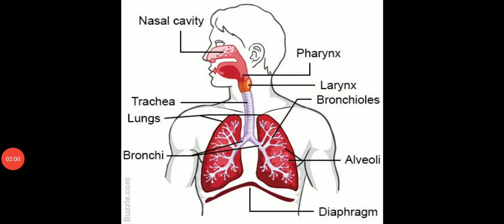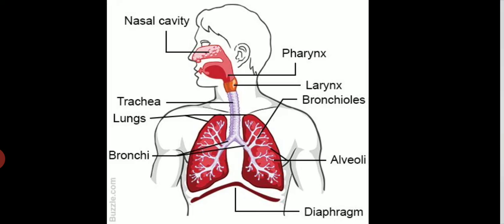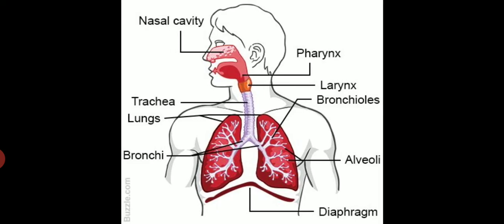But while the breathing process is going on, when you inhale the oxygen, what happens to that oxygen? Just imagine, the deoxygenated blood from all over the body, which is carrying carbon dioxide, comes to the lungs to exchange the carbon dioxide with oxygen.